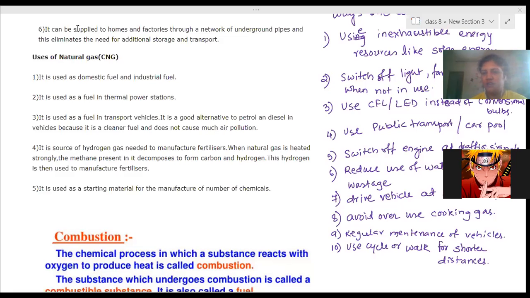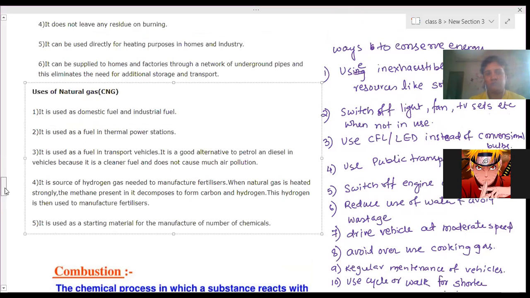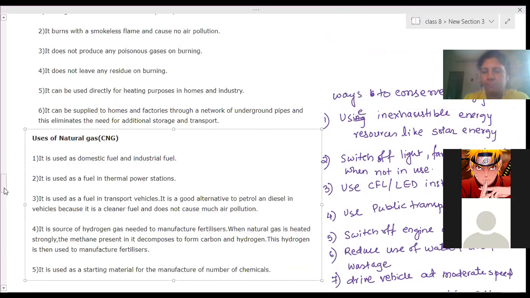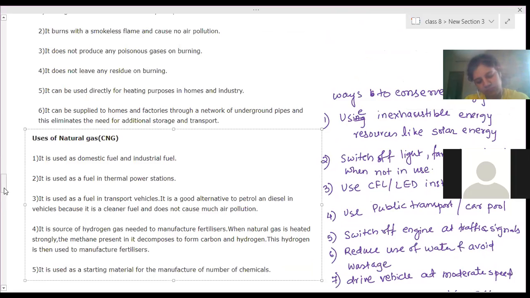Are you able to understand this? Yes, ma'am. So what is combustion? When a substance reacts with atmospheric oxygen, it produces heat energy. So this process is called the combustion process.